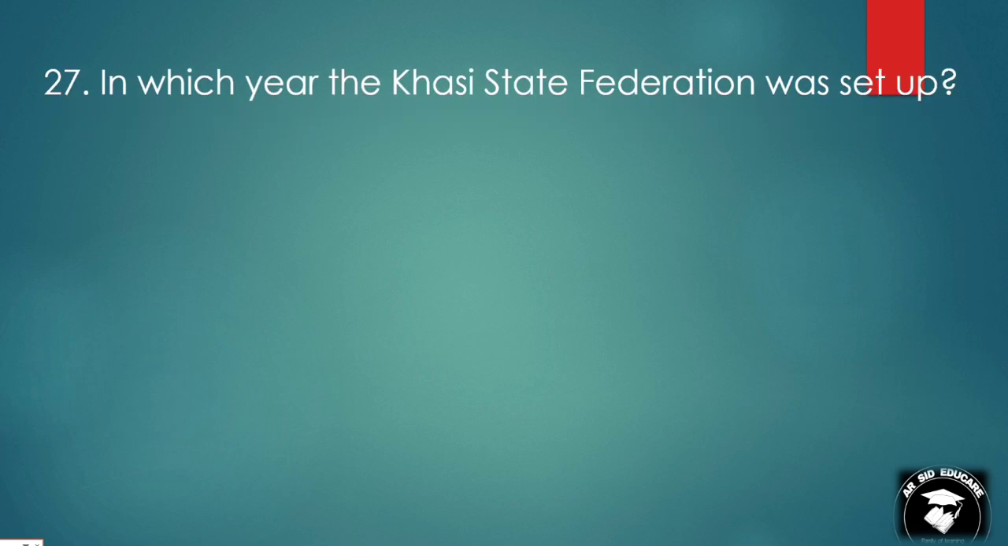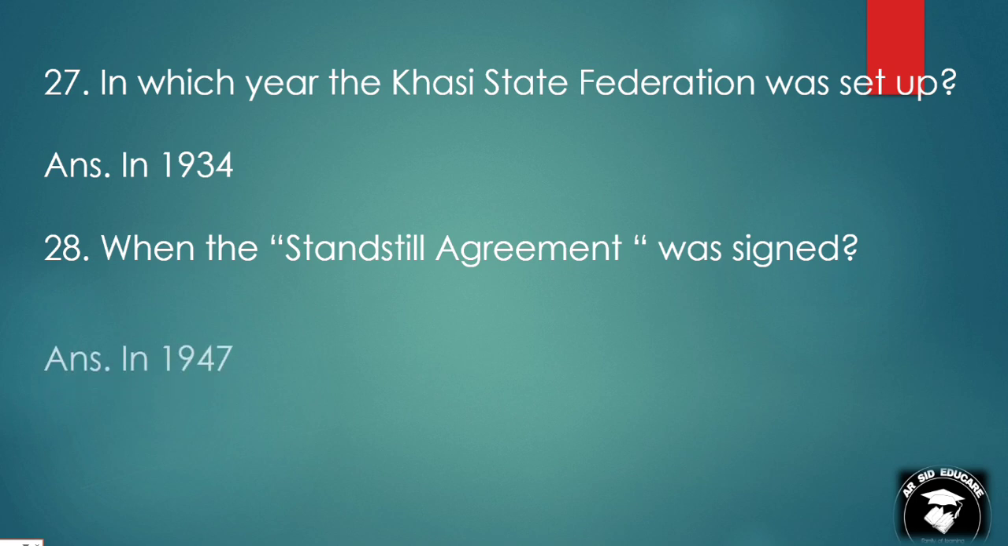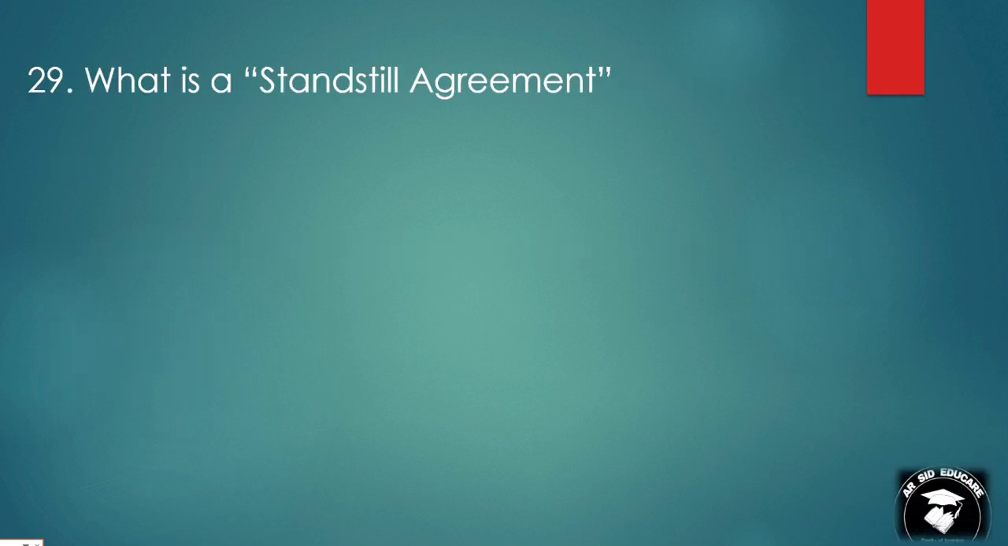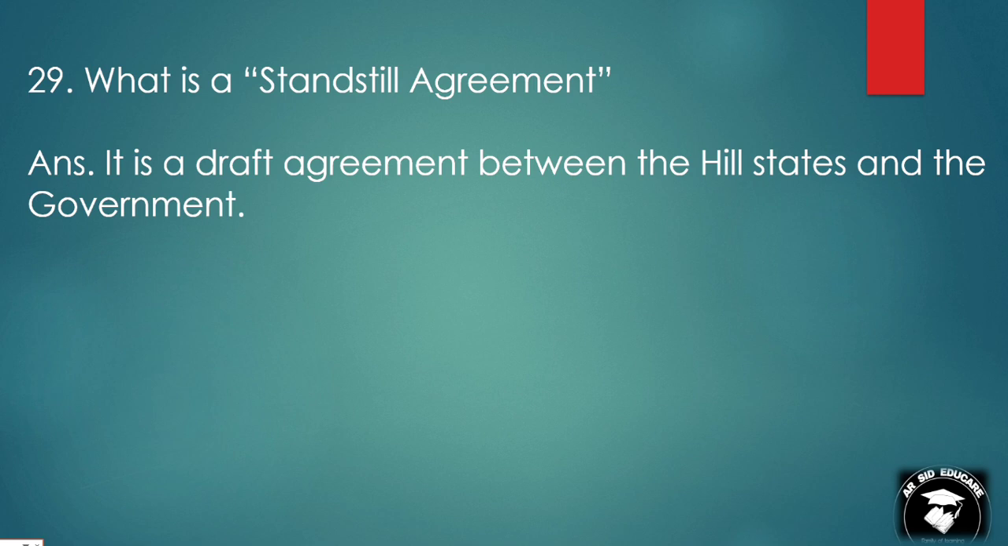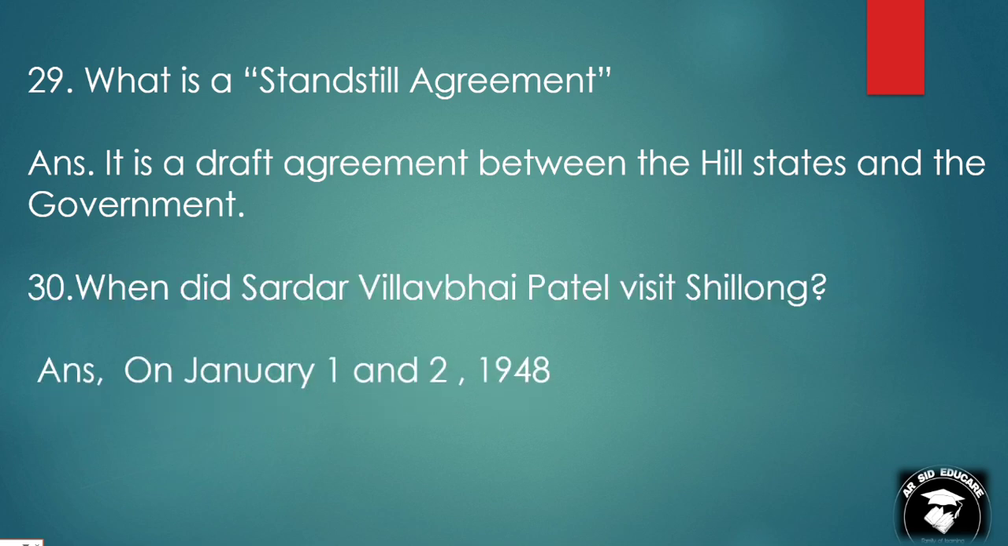In which year was the Khasi States Federation set up? In 1934. When was the Standstill Agreement signed? In 1947. What is a standstill agreement? It is a draft agreement between the hill states and the government. When did Sardar Vallabhbhai Patel visit Shillong? On January 1st and 2nd in 1948.